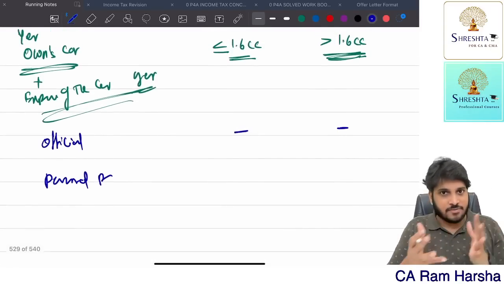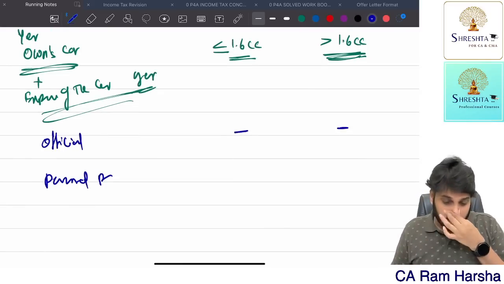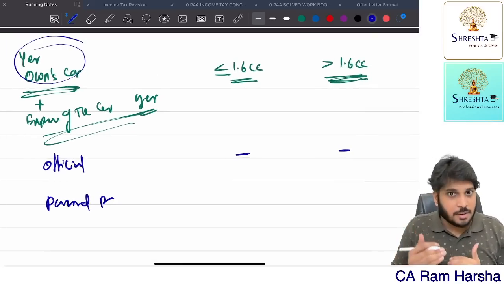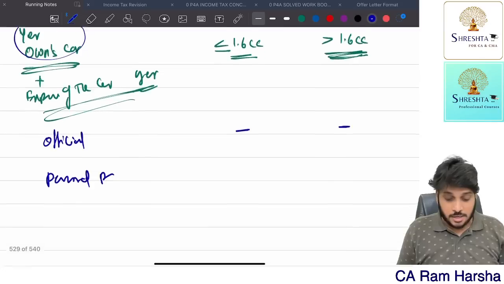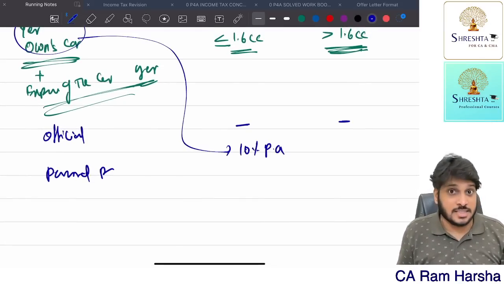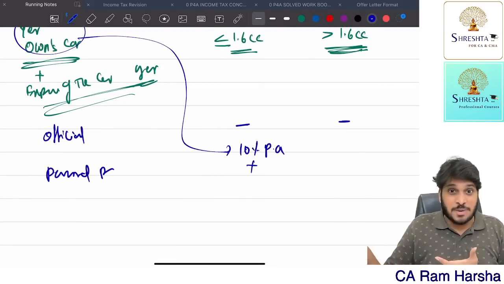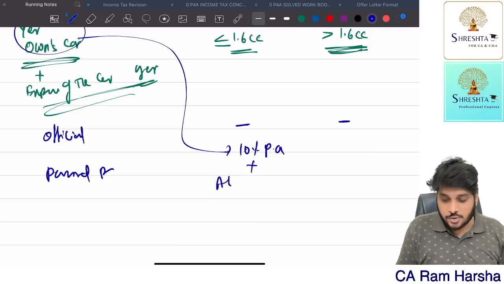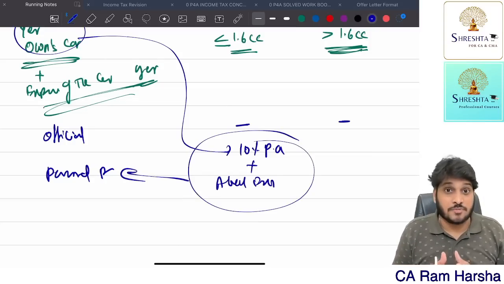Now the company gave the car, and the expenses they are also bearing. I'm using the company car, so it is use of a movable asset. What is the perquisite for use of movable asset? 10% per annum for using the car, plus the actual expenses of the car that the company bears. Both put together are taxable in the hands of the employee.